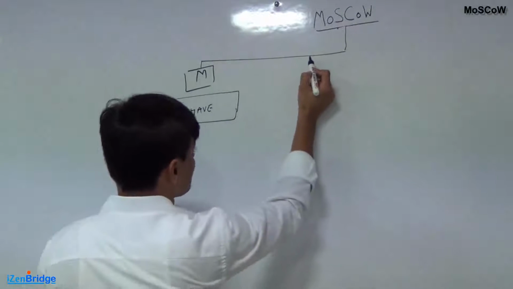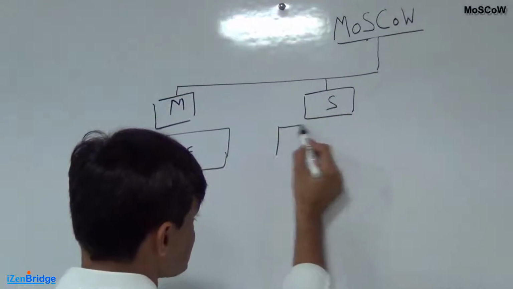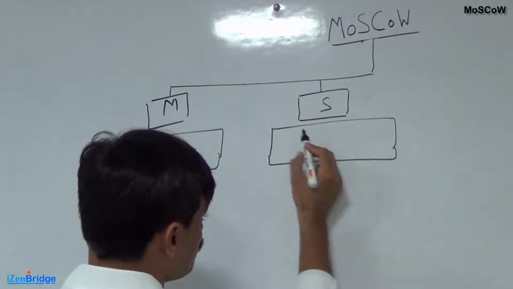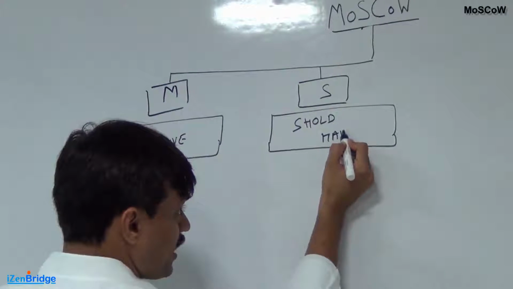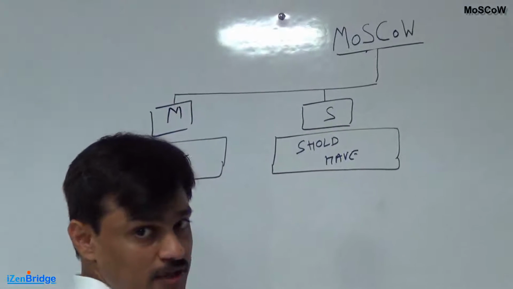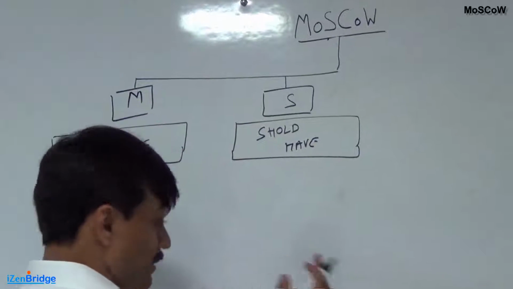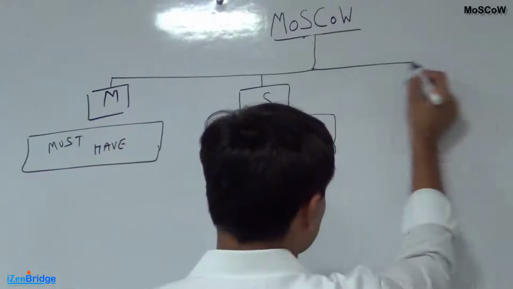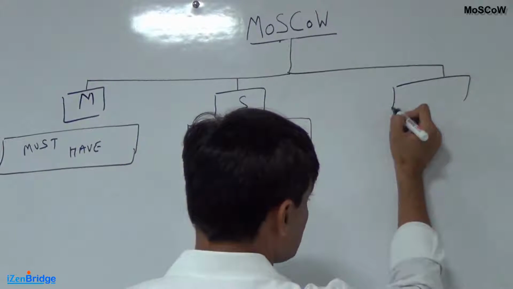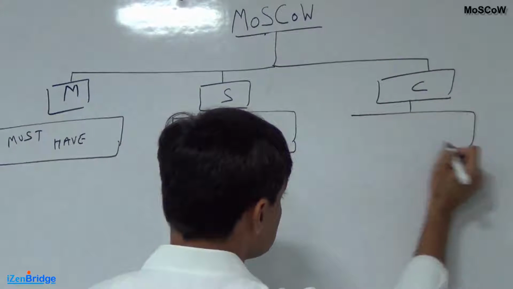Then it has another interesting character which is S, which represents features which should exist. They are good features. If they are not available, the user will not be happy, but they are not critical to launch, so should have features. Then you have could have, C, third character.